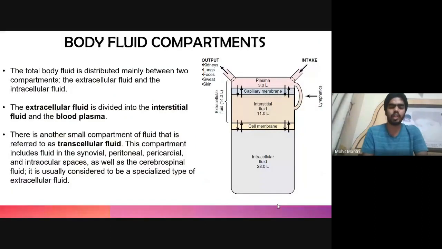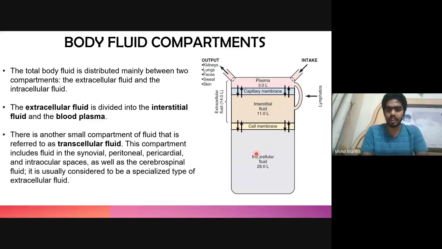So we know that 70% of our body is made up of water. This makes up the body fluid. So this body fluid is further divided into two parts, which is extracellular fluid and intracellular fluid. Around 28 liters of the fluid is intracellular fluid, which is present inside the cells, and the rest is extracellular fluid, which makes up 14 liters of the fluid, and which is further divided into interstitial fluid and the blood plasma.